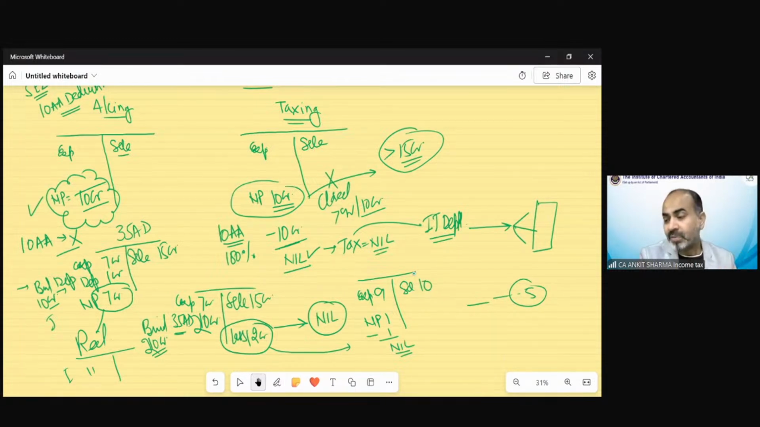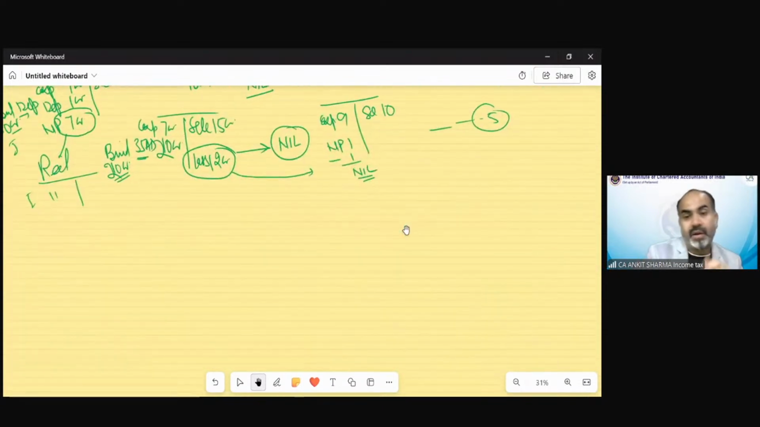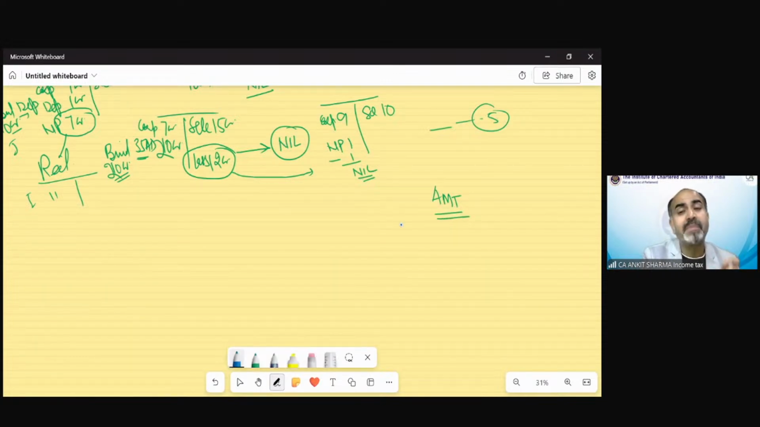So to overcome this problem, income tax decided that for the purpose of collection of tax on a regular basis, we will start a new topic that is called AMT, a new collection process, a new tax calculation method, that is alternate minimum tax, which is MAT in case of a company, and for other than a company it is AMT.